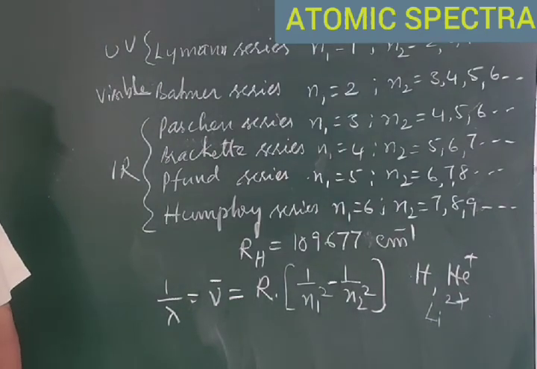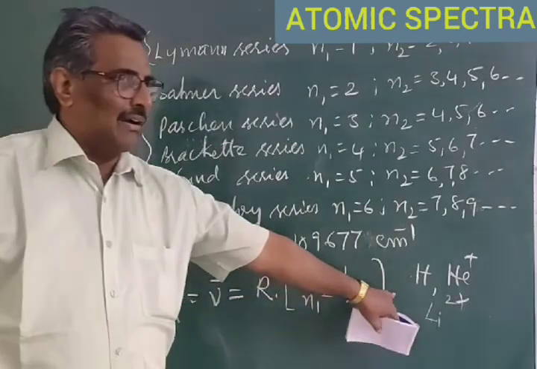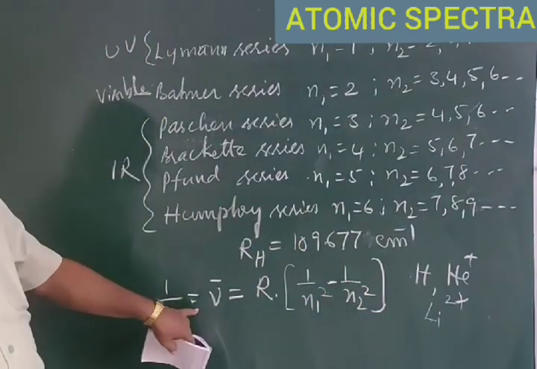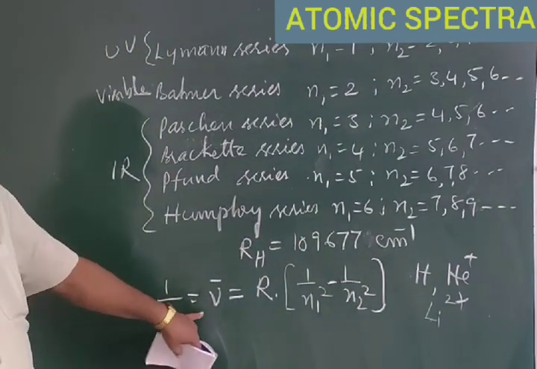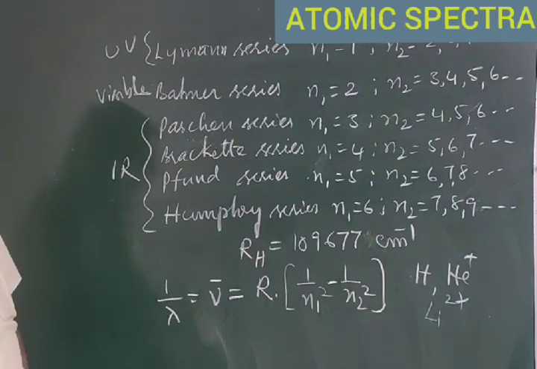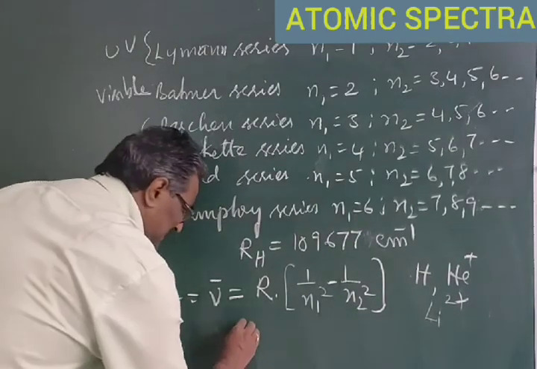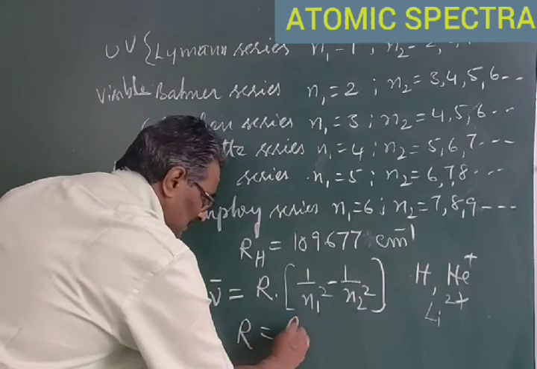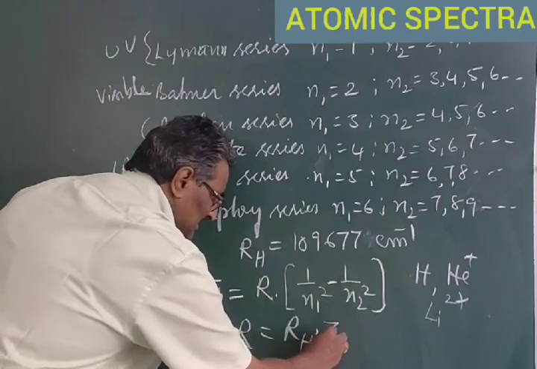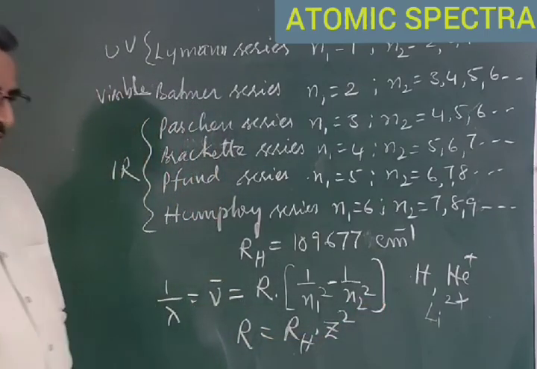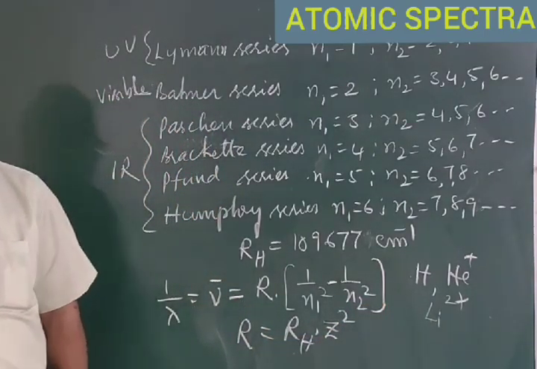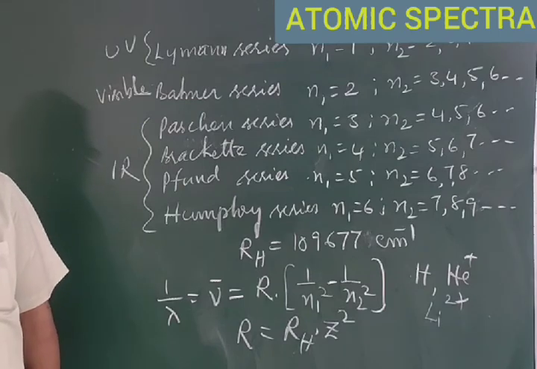For the species containing a single electron, the Rydberg's equation is 1 by lambda is equal to nu bar, that is equal to R into 1 by n1 square minus 1 by n2 square, where R is equal to RH into Z square.